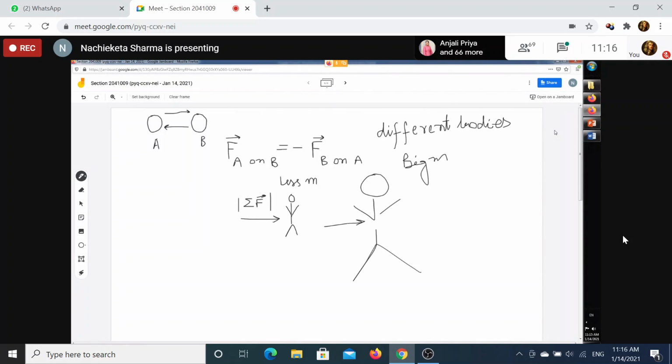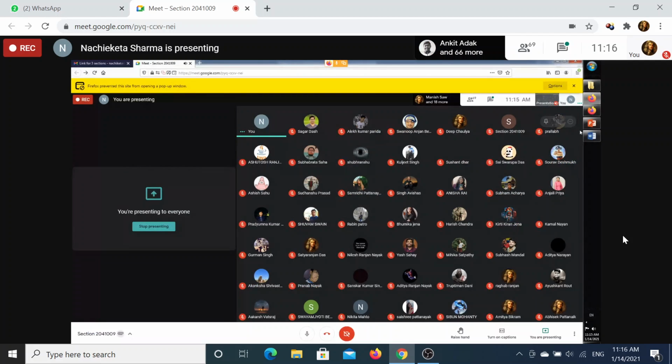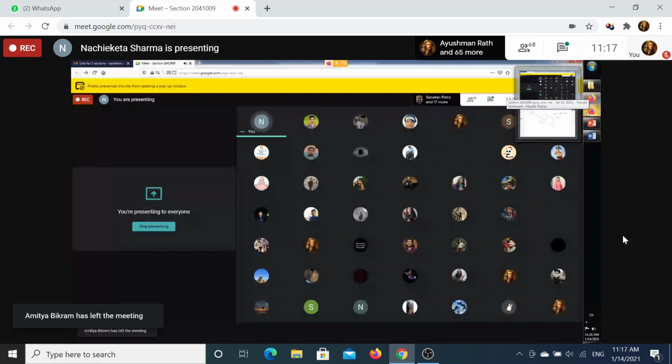Now, these Newton's laws of motion also give answers to questions. Can you say which question's answer lies in Newton's first law of motion? What is the question I should ask to get the answer contained in Newton's first law?